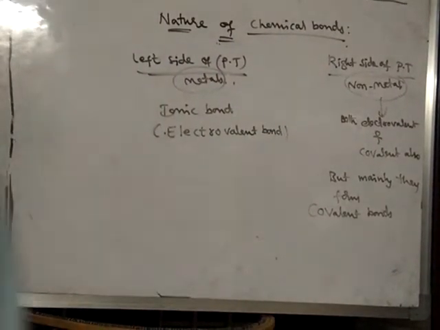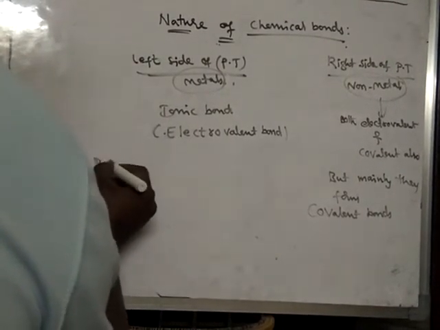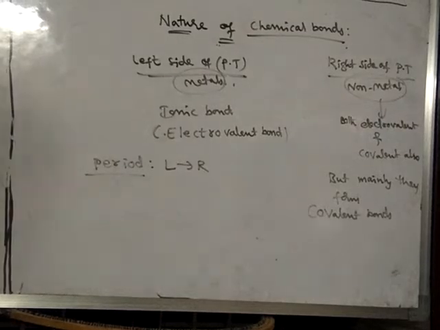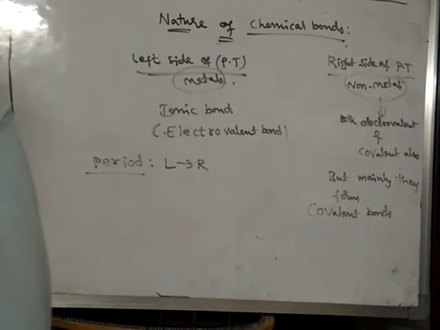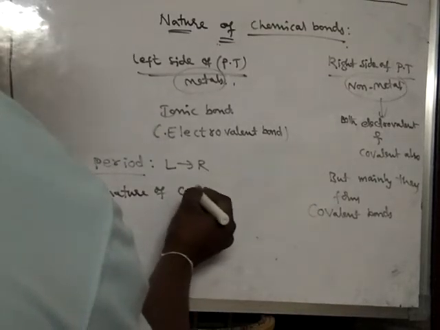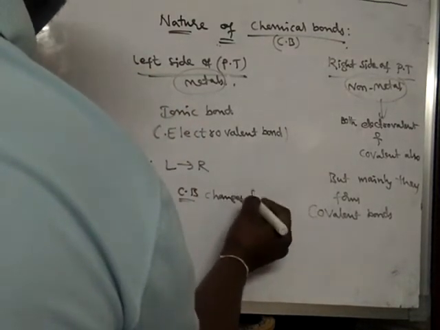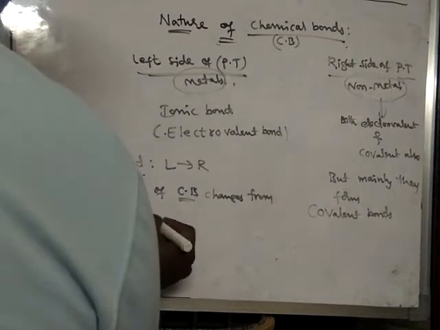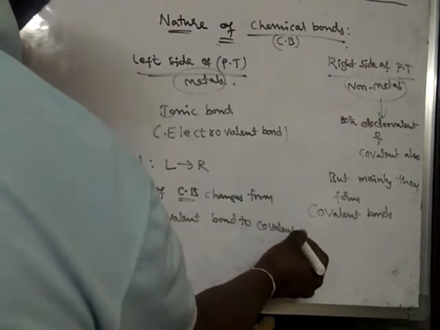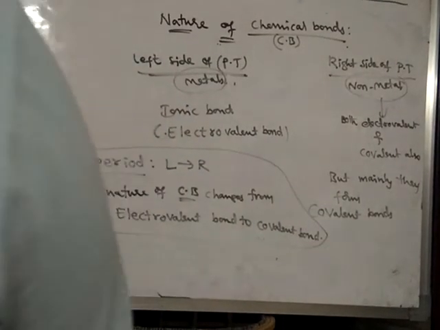Hence, as we move from left to right in a period, the nature of chemical bonding changes from electrovalent bond to covalent bond.